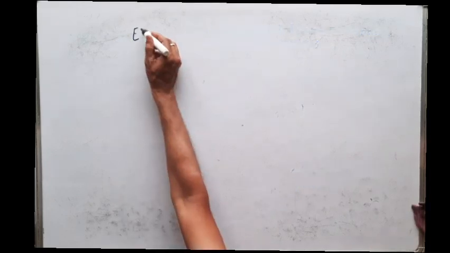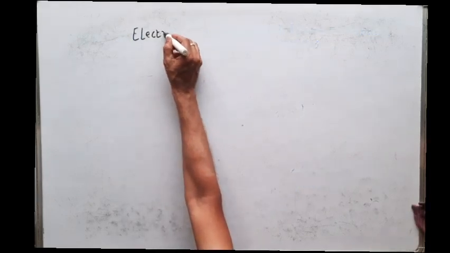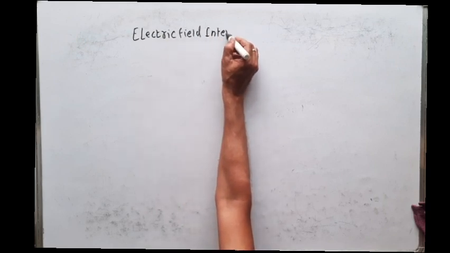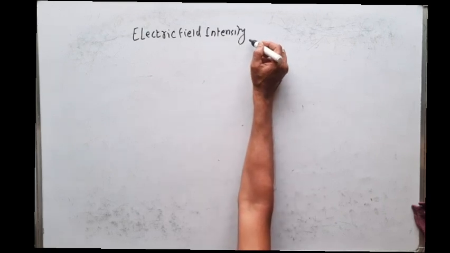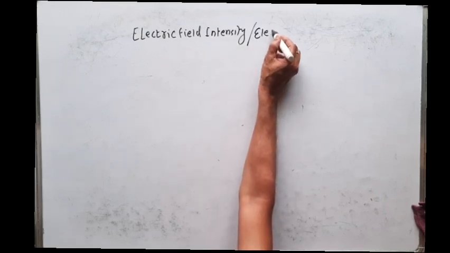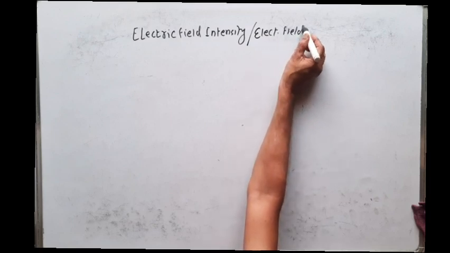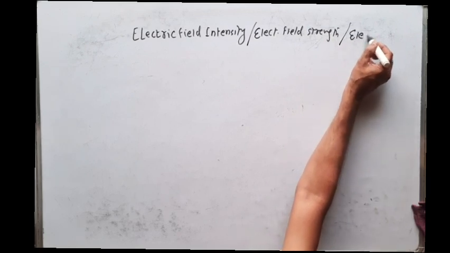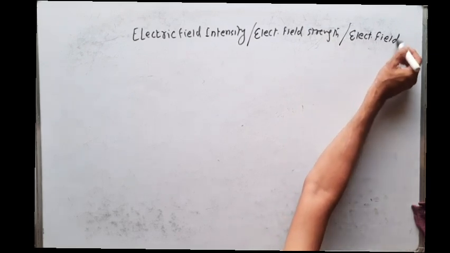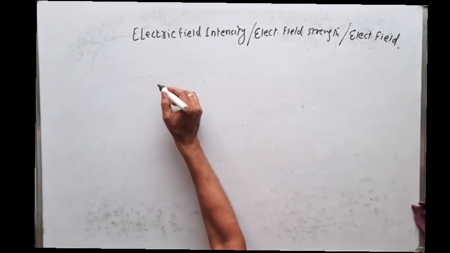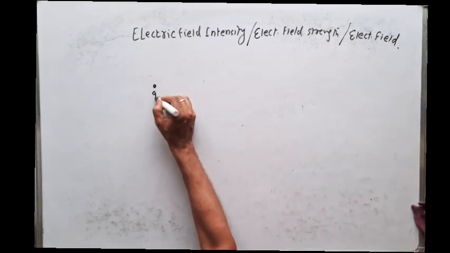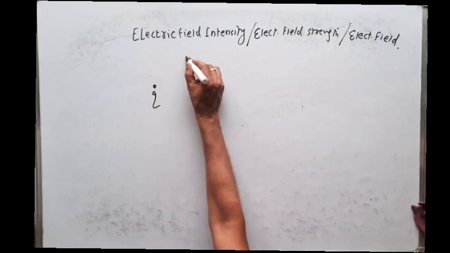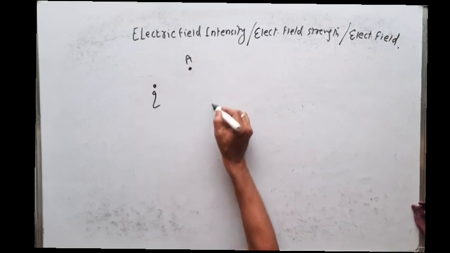Now we will find what we mean by electric field intensity, or simply electric field strength, or simply we can write electric field. Suppose this is my source charge Q. I want to find the electric field intensity at any point A within the electric field of this source charge.